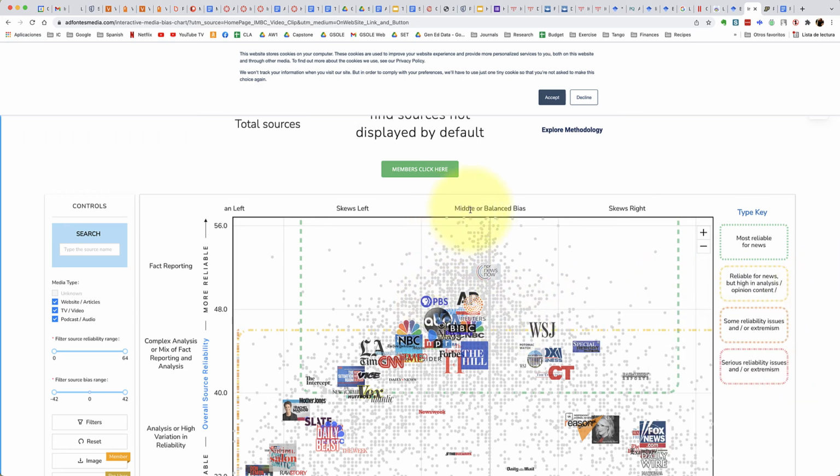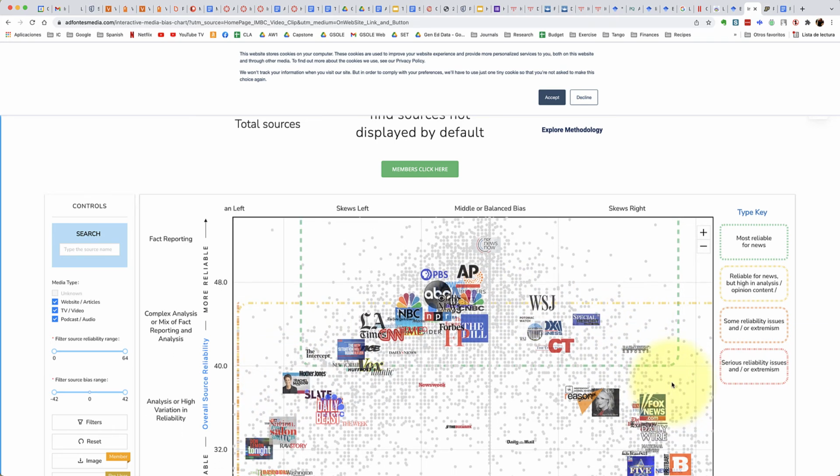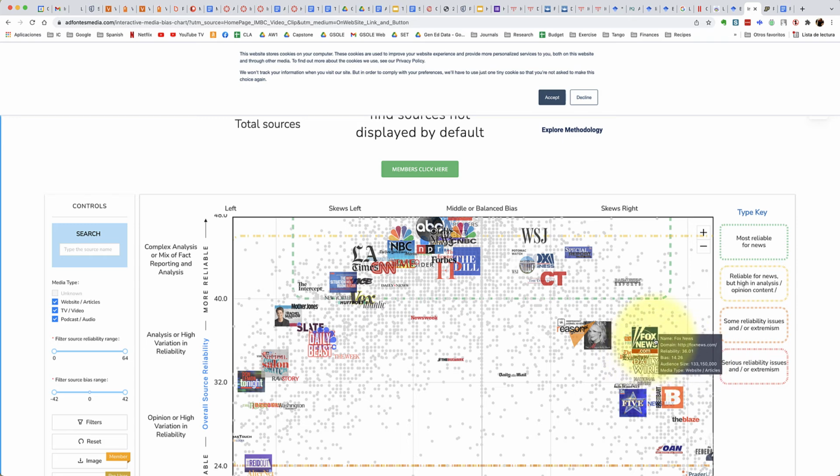So if you want to look for something that's more middle or balanced in terms of bias, and here these are more reliable, so you want to find sources that are basically closer to the center line and above the equator here, basically. So you have things like NPR, PBS, CNN, NBC. The more left you go, the more liberal it will be. So like Mother Jones being quite leftist. And then we see here on the far right, below this line, so it's less reliable. So they're more likely to have misinformation.